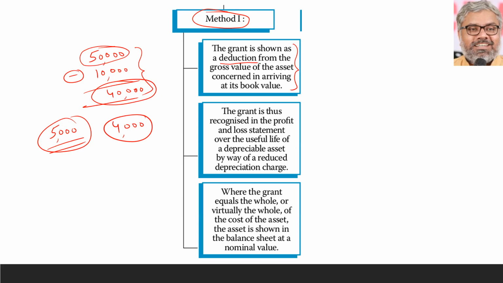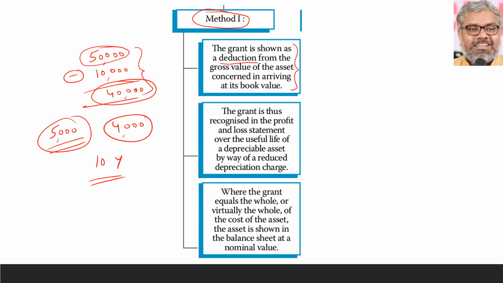Ultimately, a government grant is a gain that has to be routed to the P&L account, but not in one shot. Since this is related to fixed assets, it cannot be recorded or recognized in one shot. In this particular example, it is recognized over a period of 10 years. That is the life of the asset. Through what?